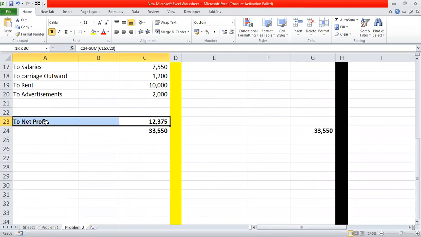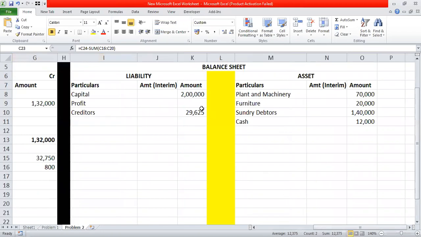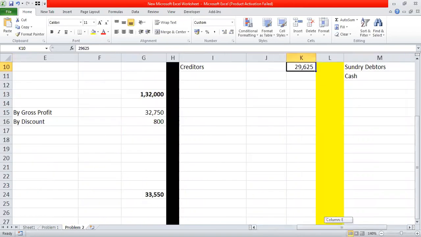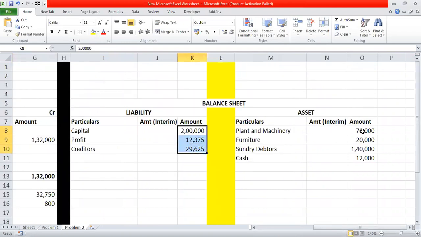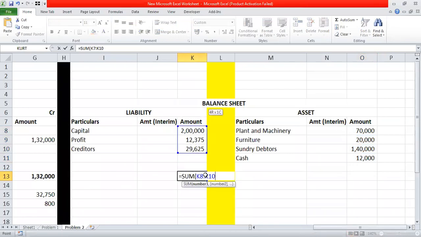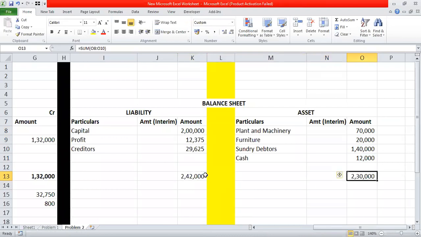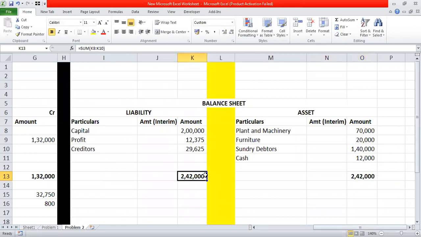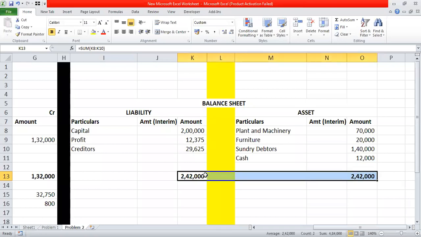Now what we have to do? Now we will transfer this profit to the balance sheet. सही बात है, चलो लाते हैं. ट्रांसफर किया. Now let's see whether the magic is working for us or not. Yeah, it's working. Let's take the total of the assets and the liability. As we have done, the total of assets and liability is matching. It means our posting is correct.